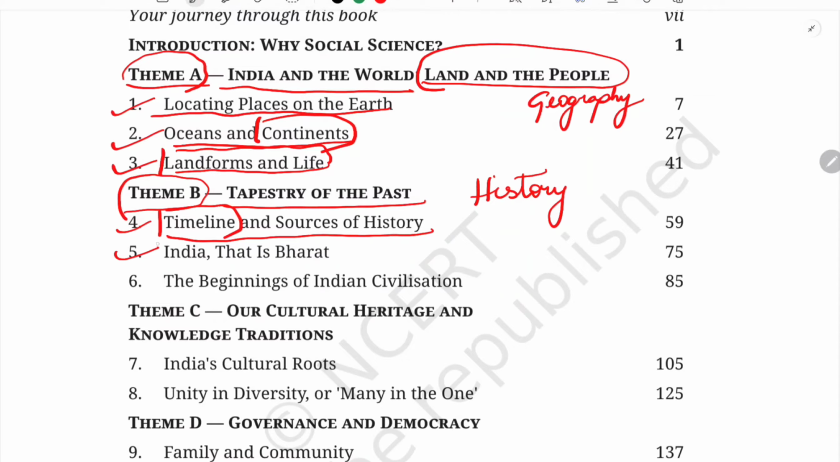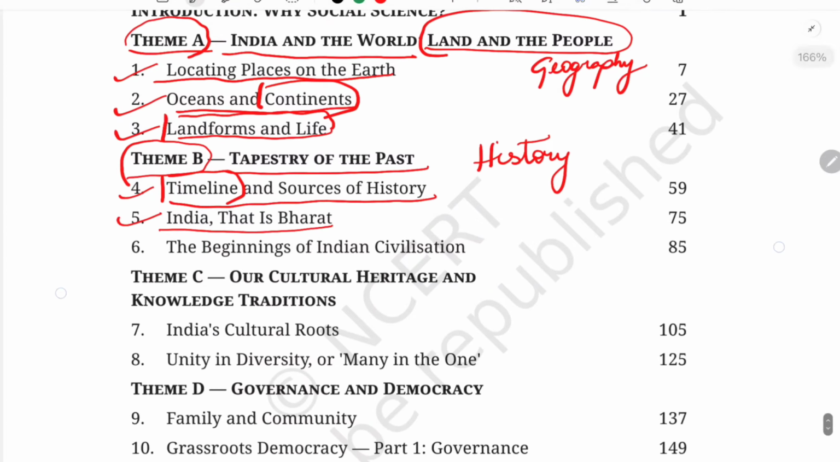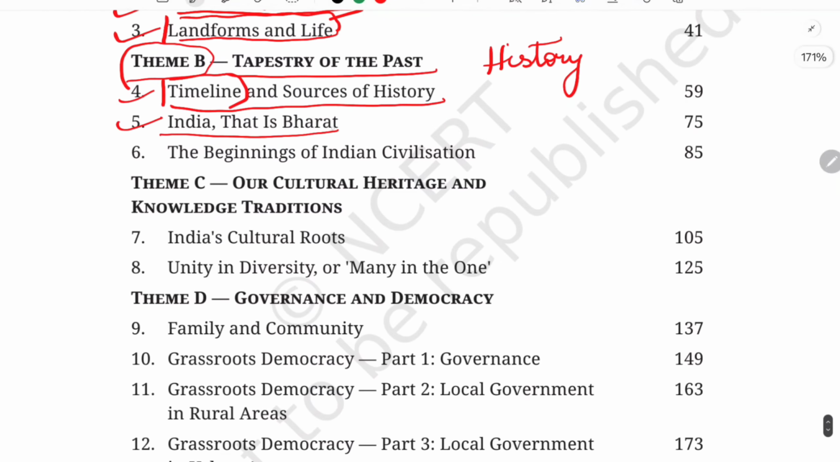In the fifth chapter we have India, that is Bharat. We are going to study an introduction to India, our country, Bharat. The sixth chapter is the Beginning of the Indian Civilization. Here we are also going to study how the Indian civilization began.